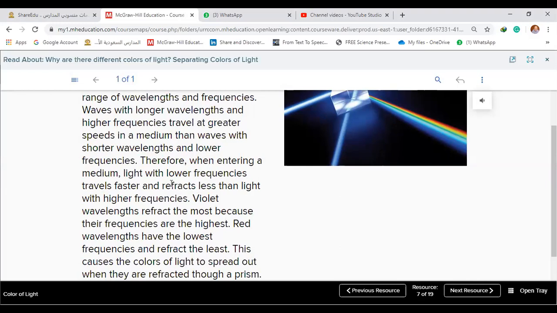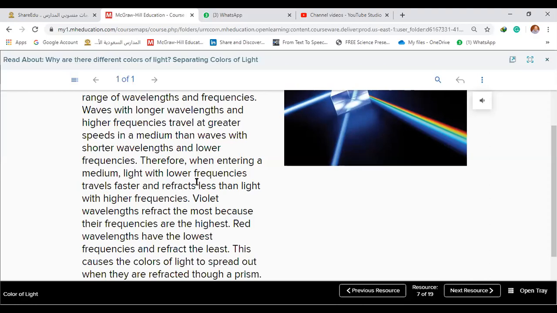So this statement has important information: when entering a medium, light with lower frequencies, such as red, travels faster and refracts less than light with higher frequency.